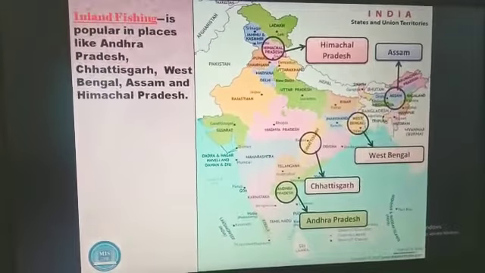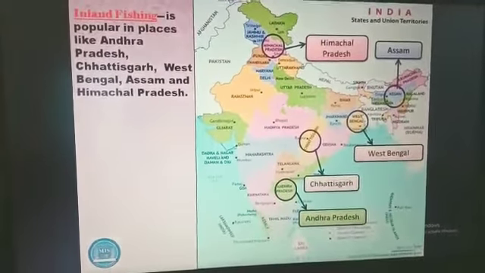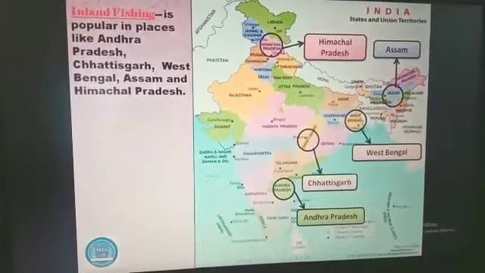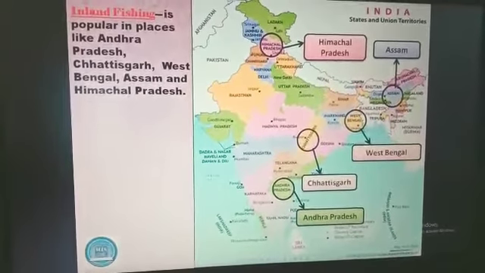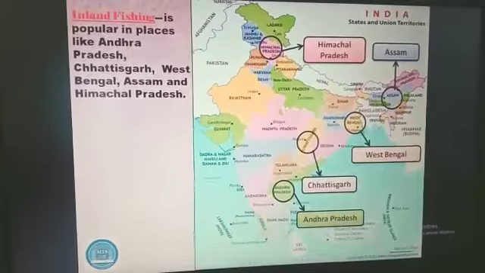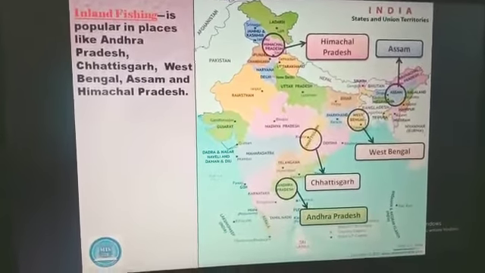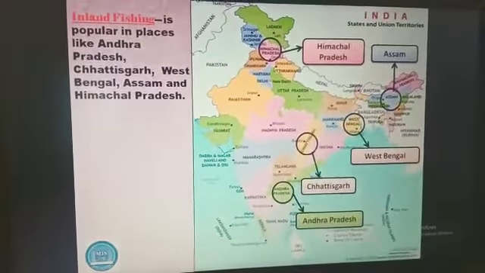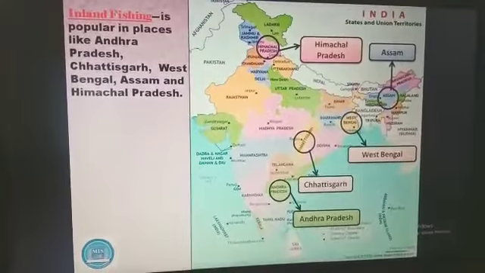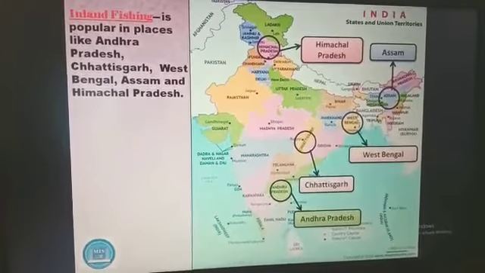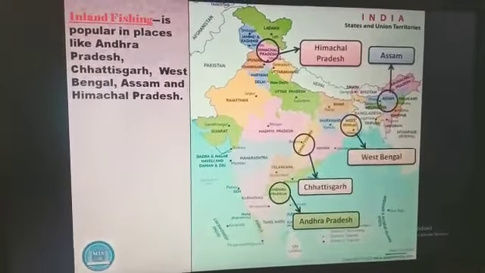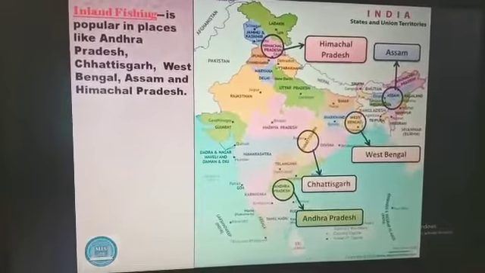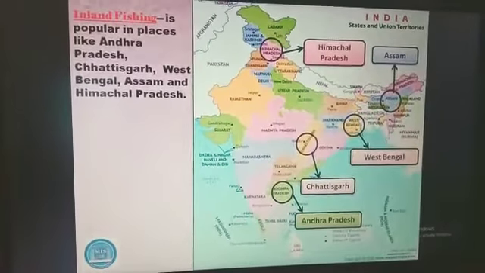Inland fishing is popular in places like Andhra Pradesh, Chhattisgarh, West Bengal, Assam and Himachal Pradesh. As you can see in the map below, Himachal Pradesh is marked with pink, Assam with purple, and West Bengal, Chhattisgarh and Andhra Pradesh are also marked in boxes.